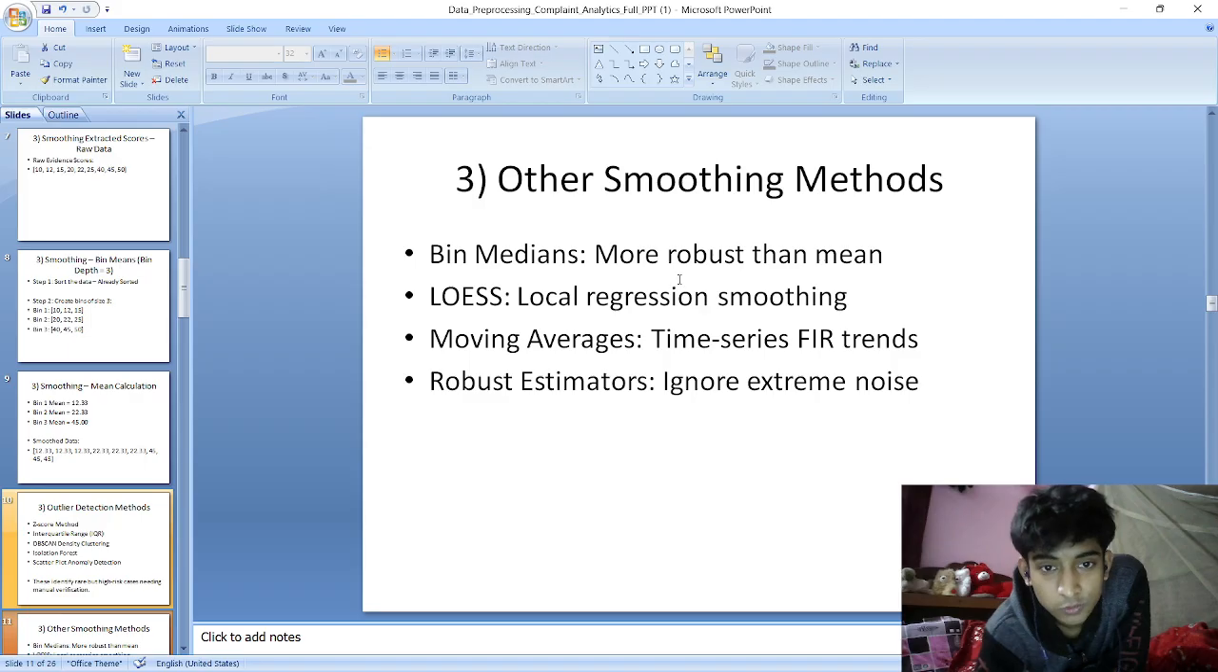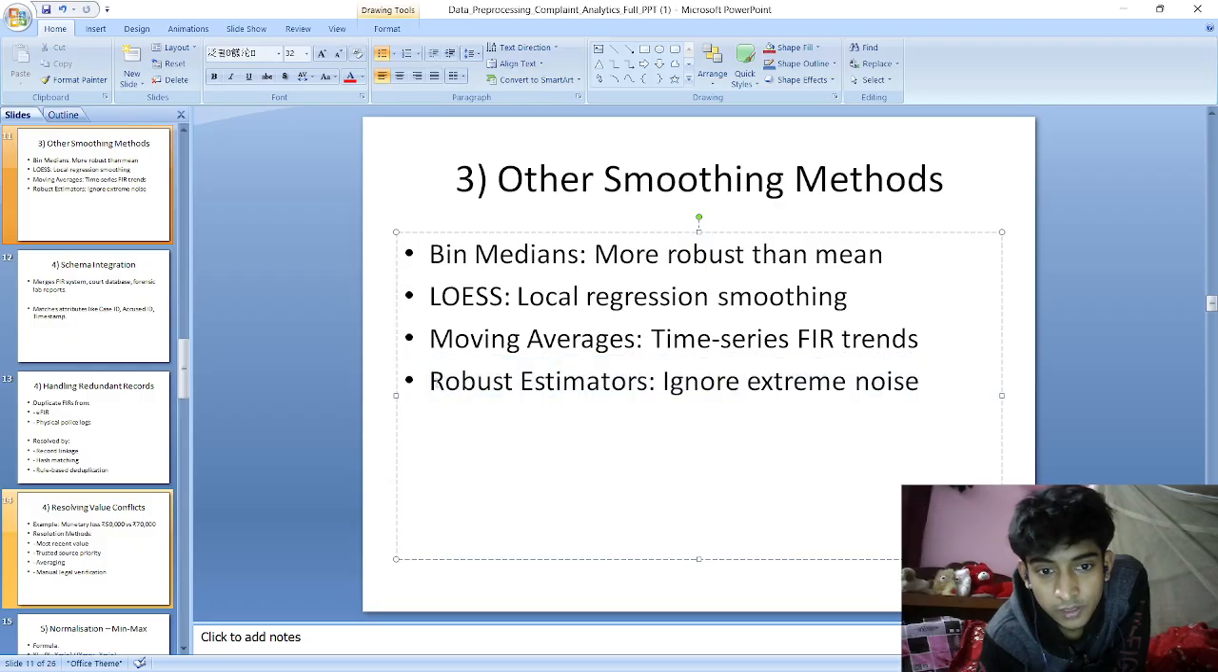Then we have other smoothing methods. Bin medians, which are more robust than the mean because for a skewed distribution, our bin could lead to either the left side or the right side. So medians are a better metric than the mean, right? Then we have local regression smoothing. We can do smoothing based on the regression. Moving averages, which are for time series trends, and robust estimators, which ignore extreme noise. So this performs better where our model leads to overfitting, right?